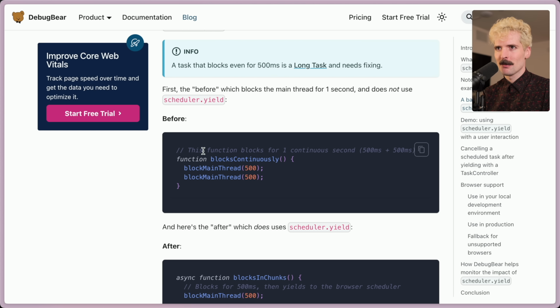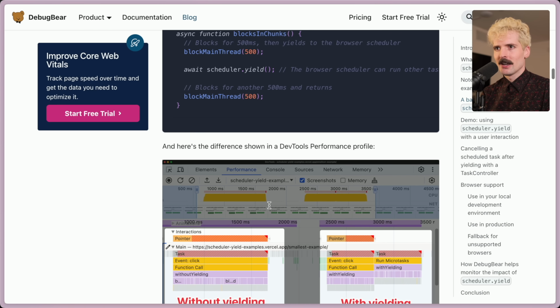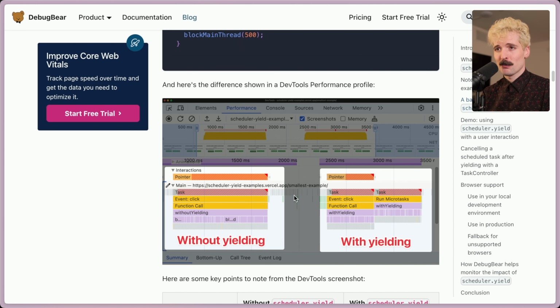So here's a basic example. This function blocks for one continuous second, 500 milliseconds, and then 500 more milliseconds. But if you put a scheduler.yield in the middle, now you'll see in the performance view here, without yielding, it's just one second task. But with yield, it can be broken up. So if the user does something in that time, that can happen in the in-between.